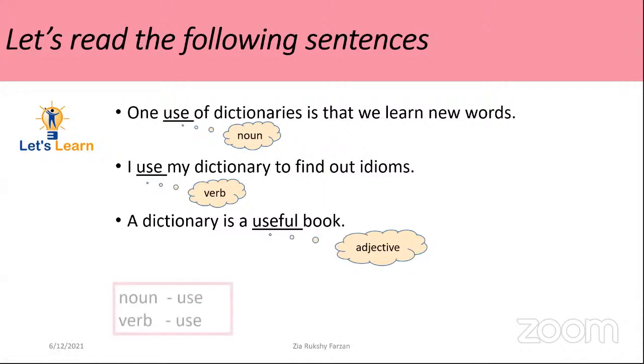And here I would like to draw your attention to this point. These are the word use, noun and verb, right?